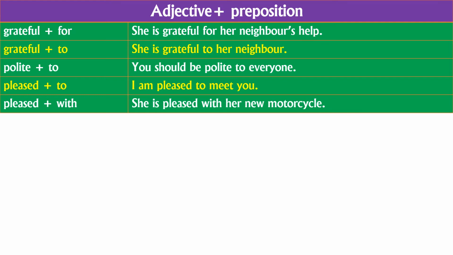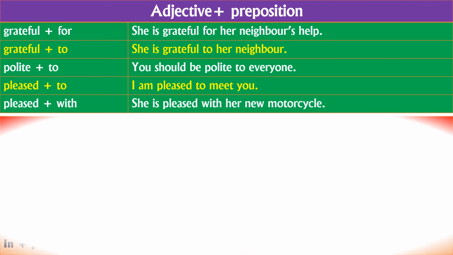Grateful to: she is grateful to her neighbor. Polite to: you should be polite to everyone. Pleased to: I am pleased to meet you. Pleased with: she is pleased with her new motorcycle.